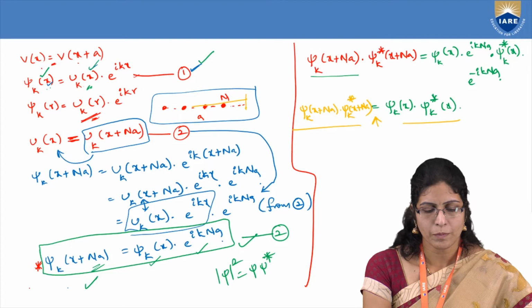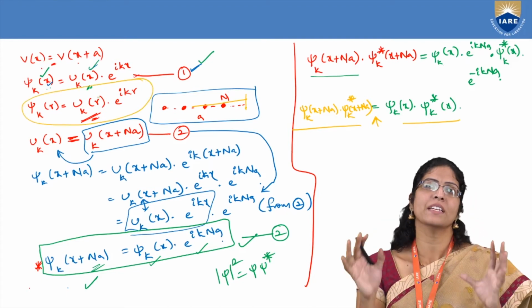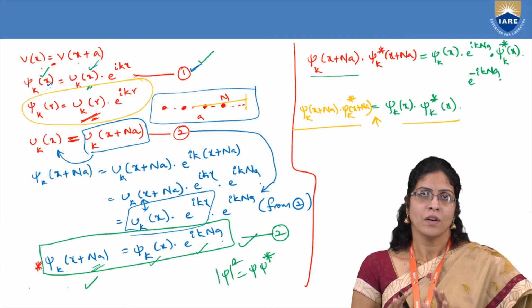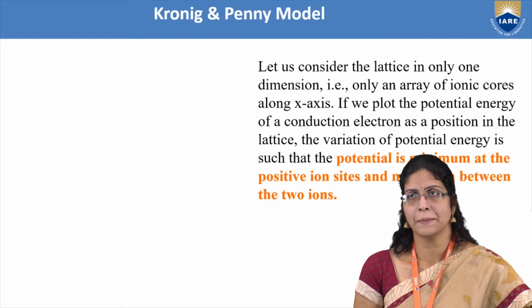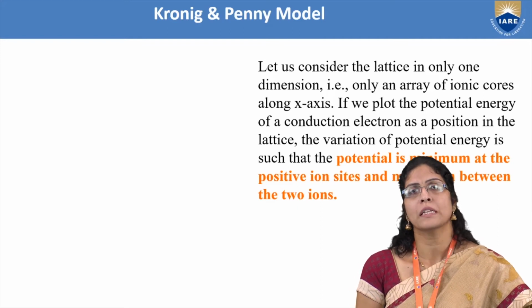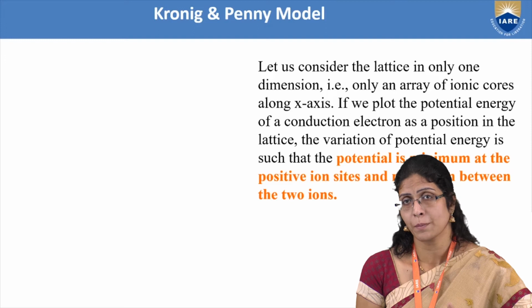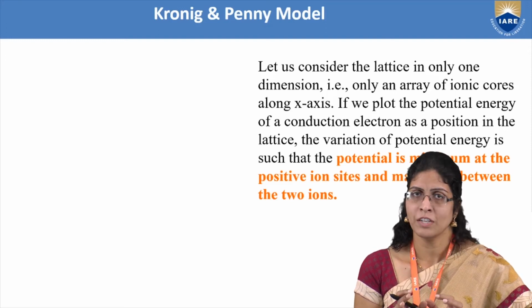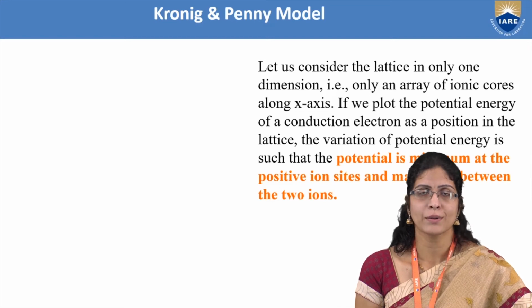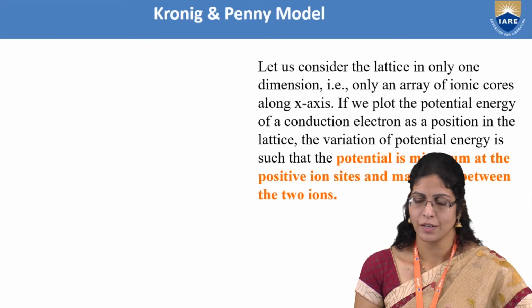Mostly we have considered this where psi k of r. I have told everything in terms of r. So moving on, holding on to this Bloch's theorem and the consideration of the electron in the vicinity of the positive ions and the absence of the positive ions, let's understand how the potential energy will vary, and how this will evolve as a square wave potential.